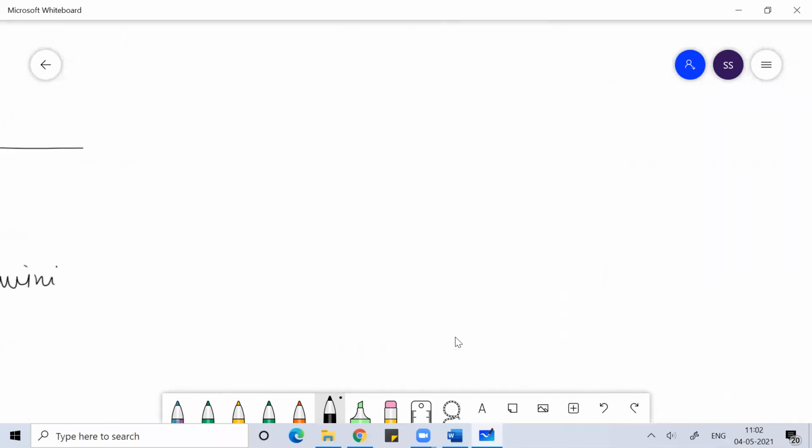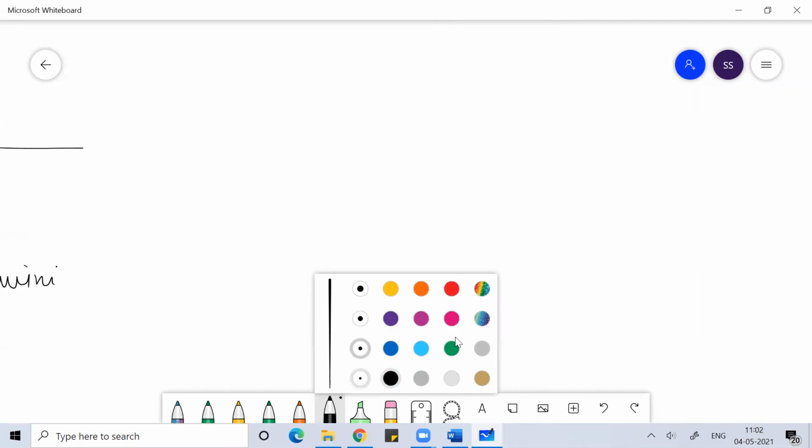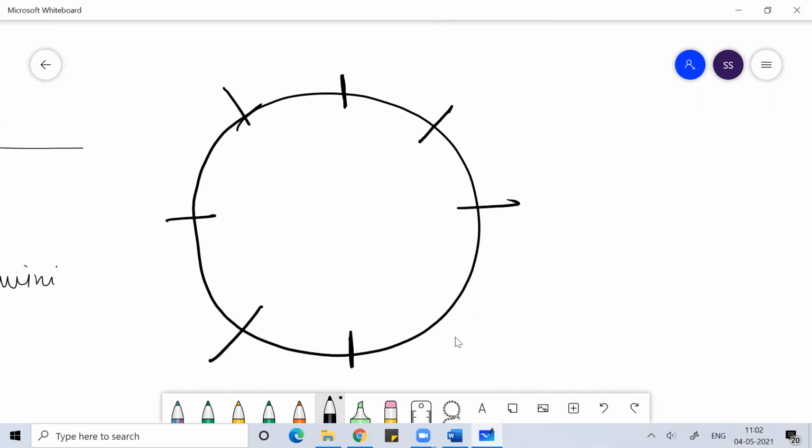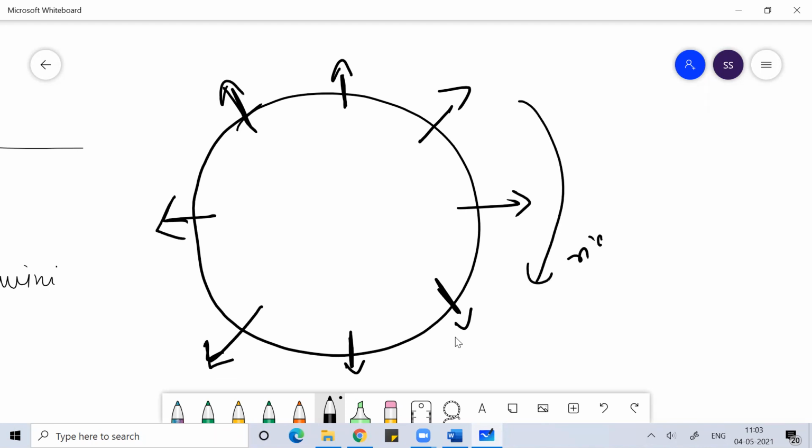Based on these points, 8 persons are sitting in a circle, 1, 2, 3, 4, 5, 6, 7, 8. It is given in the problem that they are not facing the center. If they're not facing the center, then this is the right hand side and this will be your left hand side. Keep this in your mind.